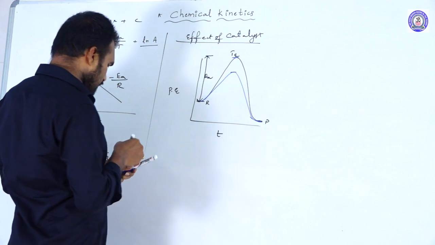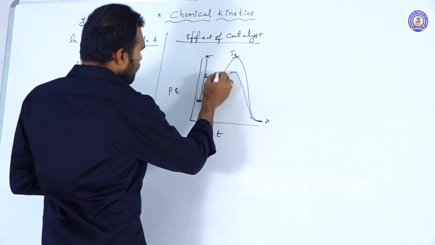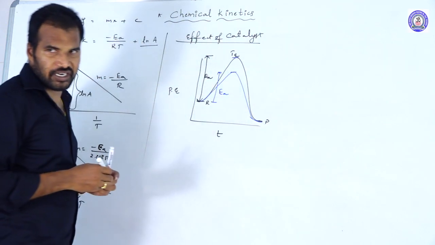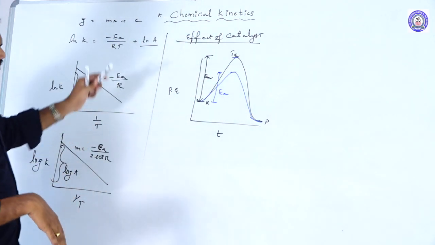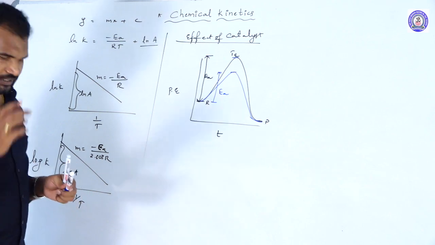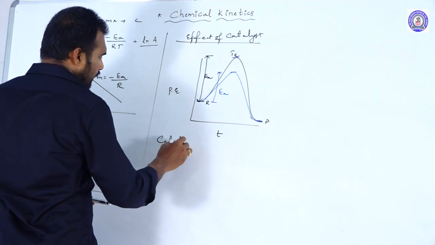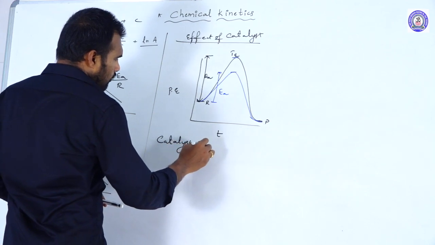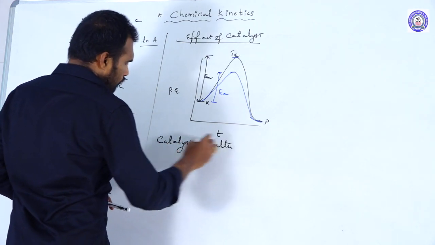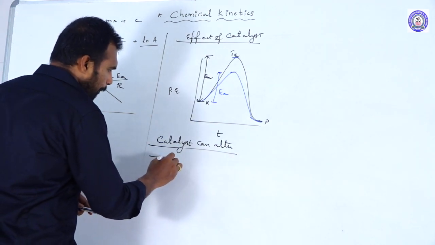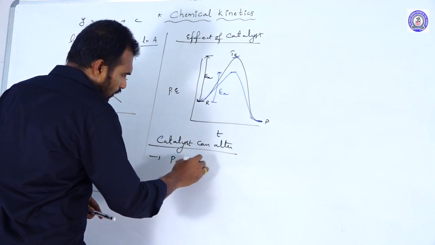And now in the presence of a catalyst, what happens? This is the activation energy. So what are the changes the catalyst will make? A catalyst can alter the following. The first one: a catalyst can alter the path of the reaction, definitely.